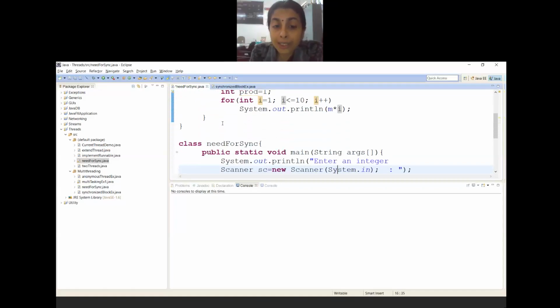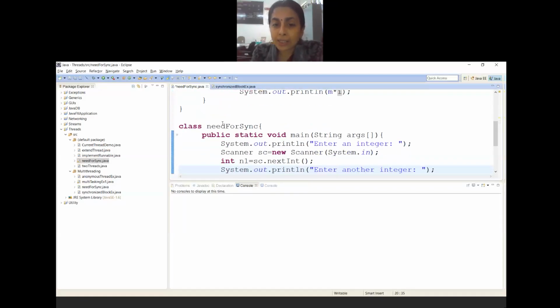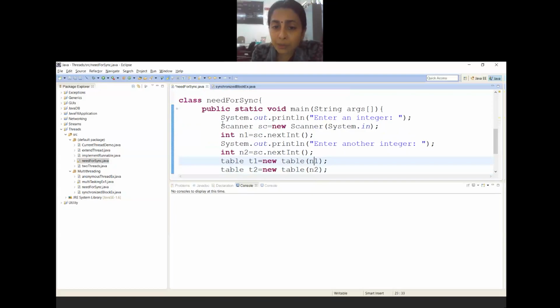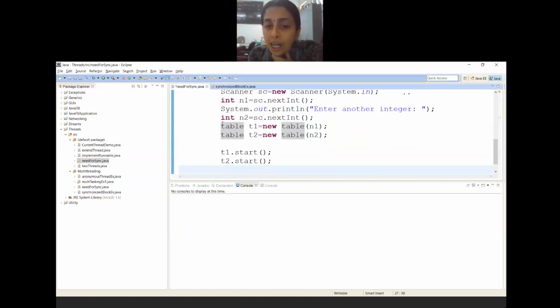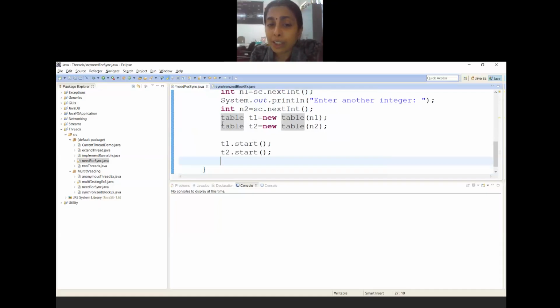Now, inside need for sync, the main class, I have read the two values and passed n1 to t1 and n2 to t2. So definitely n1 and n2 are different. It means t1 and t2 have to be different, and both have to be treated independently. I have given t1.start and t2.start. I have never used a join method here, purposely. I will do it on Monday, not now. I have simply called these two methods.